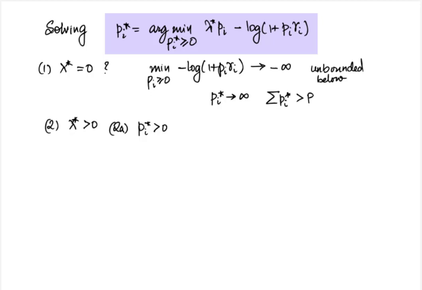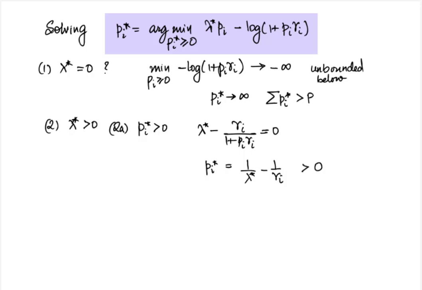Setting the gradient of the objective function to 0 and differentiating, we obtain lambda star minus gamma i by (1 plus gamma i pi star) equal to 0. Or equivalently, pi star is equal to 1 by lambda star minus 1 by gamma i. Now we started with the assumption that the solution pi star is greater than 0. So we require that 1 by lambda star minus 1 by gamma i be greater than 0.